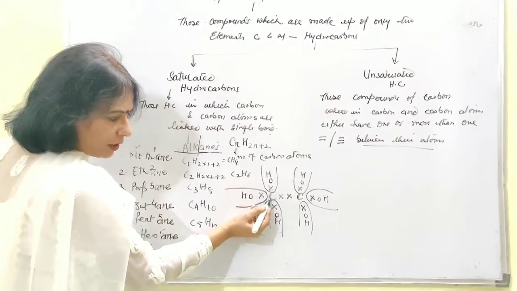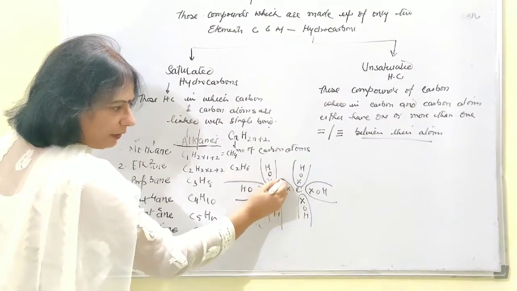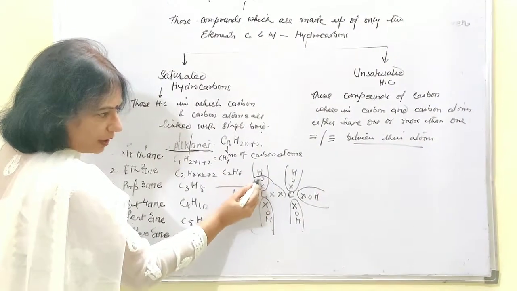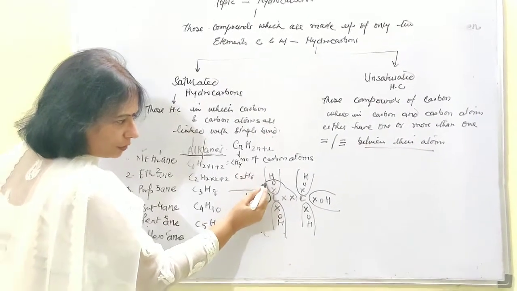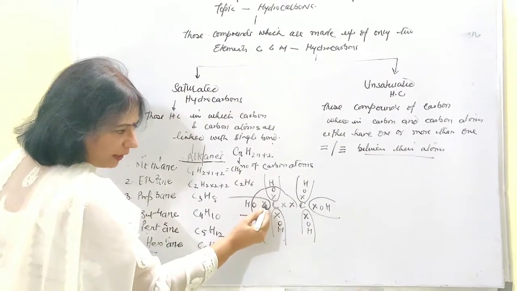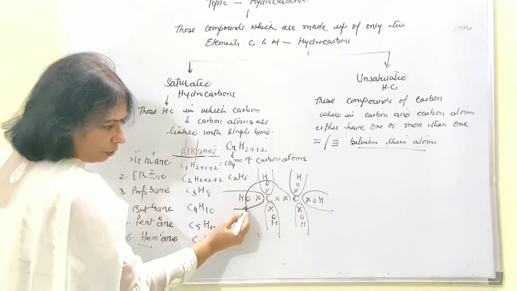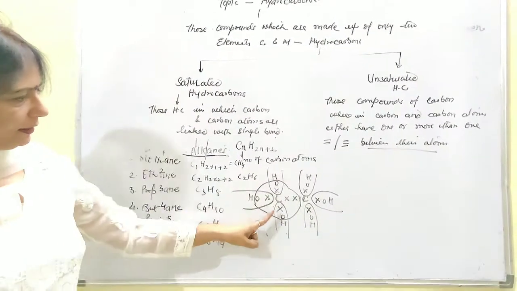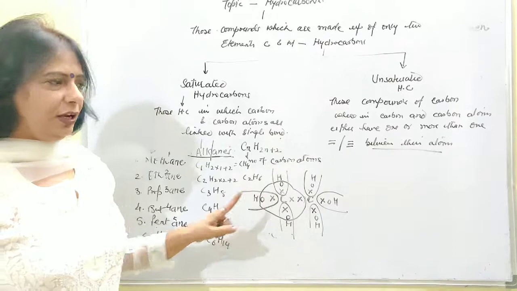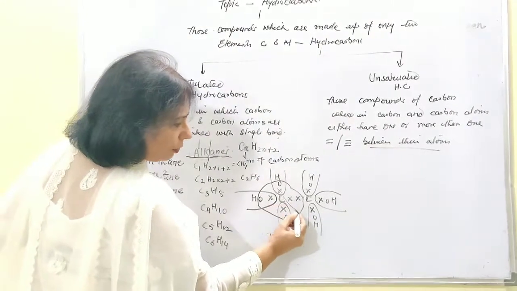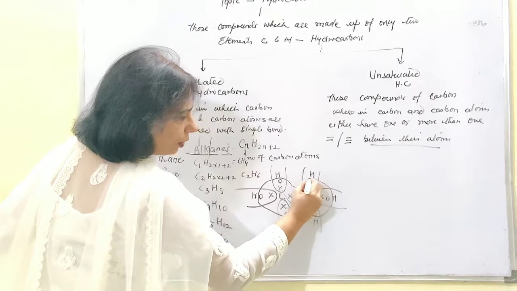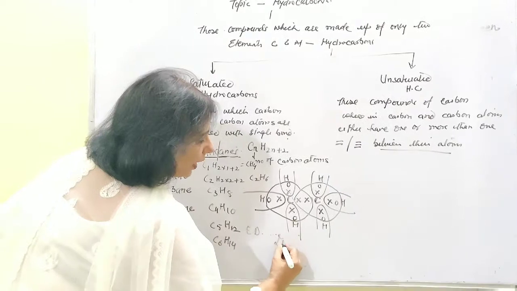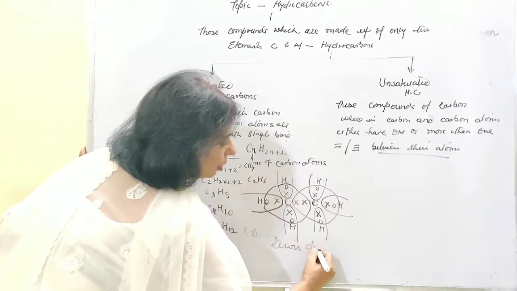How? Because this shared 1 electron this side, it will definitely be taking 1 electron of this carbon, and with hydrogen here, it will be sharing 1 electron of this hydrogen. From here, because it has given its 1 electron for sharing, it will be taking 1 electron of this hydrogen exactly from this side, and finally now look, it has completed its octet by the sharing of the electron. In the similar way, this carbon is going to complete its octet. So this is what you can call an electron dot structure, or you can call it Lewis dot structure.